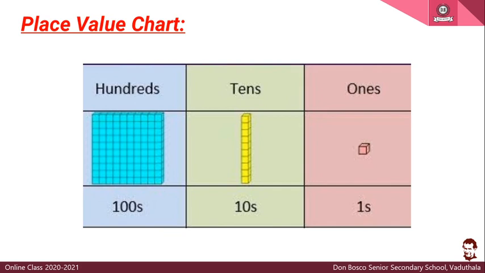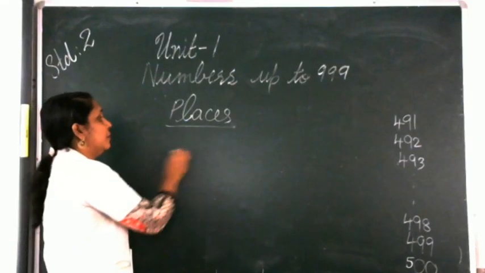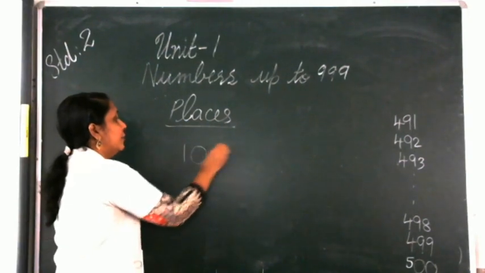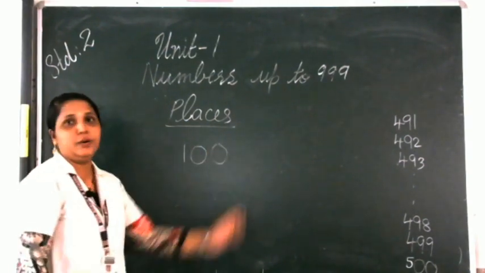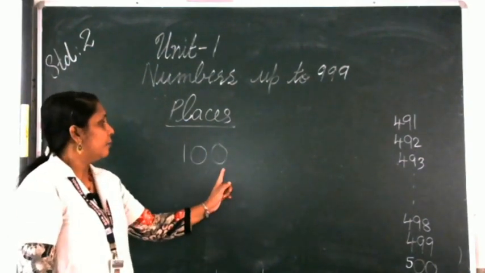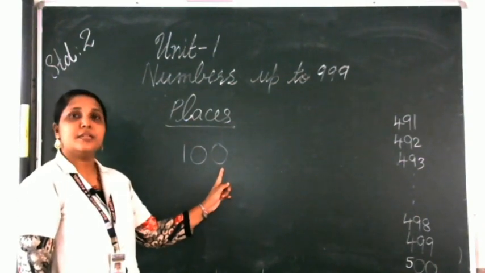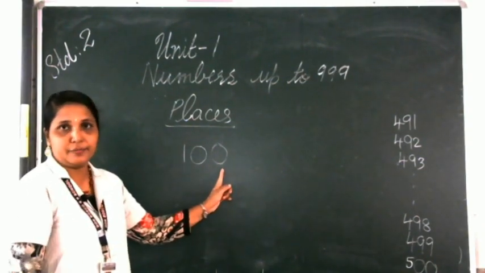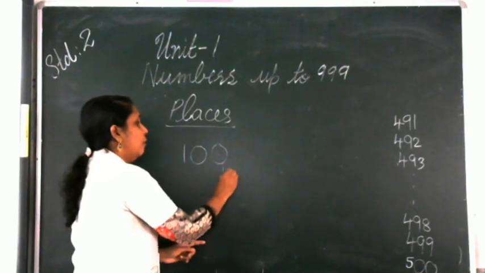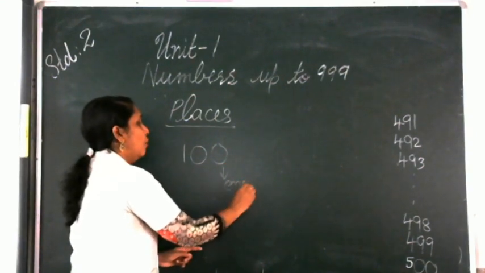Okay. Now shall we try one example, how to write the places of 3-digit numbers. Okay. Places of, we will try one number. What is the first number we learned? 100 only, no? First number we learned is 100. Okay. Now 100. First number is 0. 0 is in which place? This one you already studied in first standard. 0 is in ones place.